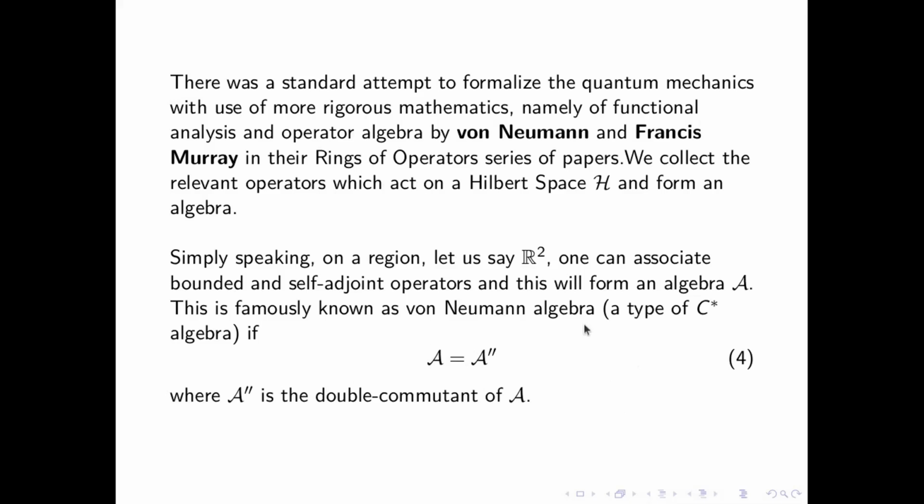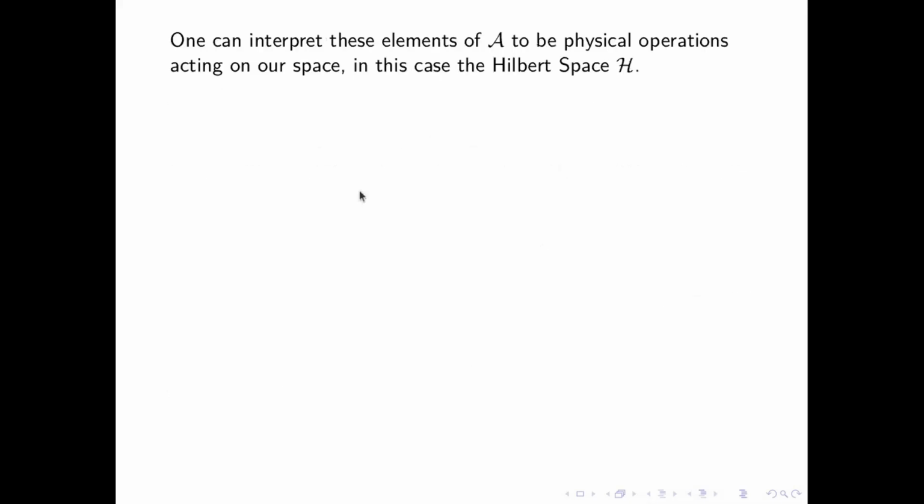If you cannot keep up, basically we take these operators which act on a Hilbert space, and we call them an algebra if they satisfy this. And they are called von Neumann algebras. These were studied in three of these papers by von Neumann and Francis Murray. So one can interpret these elements.